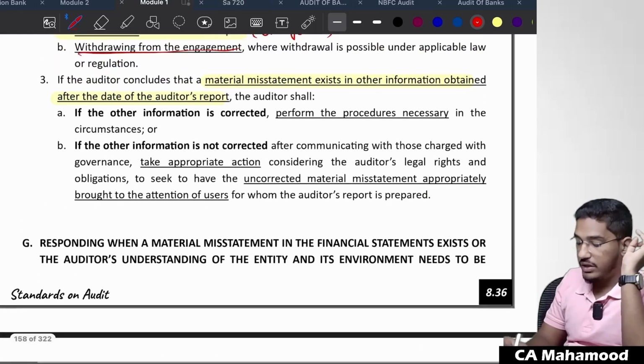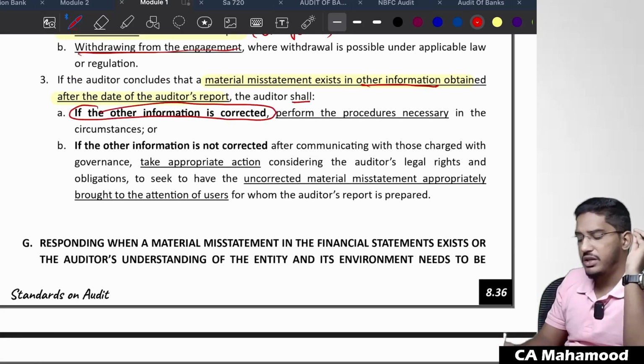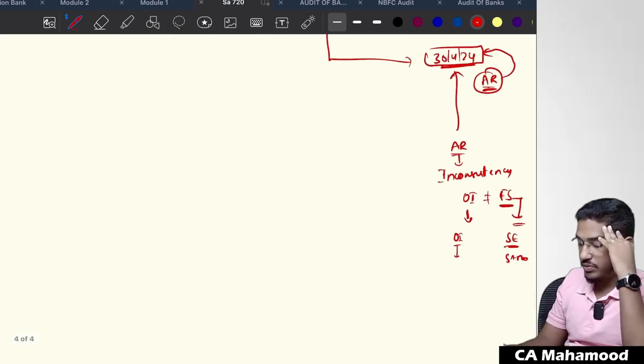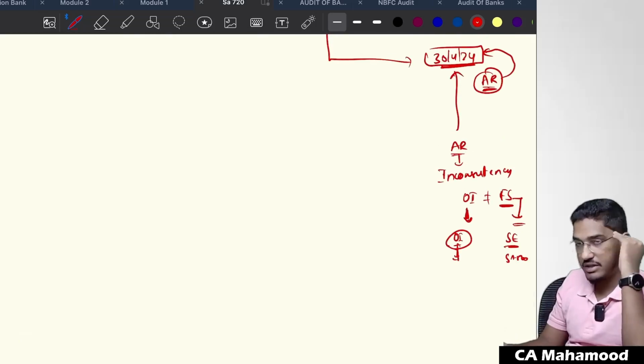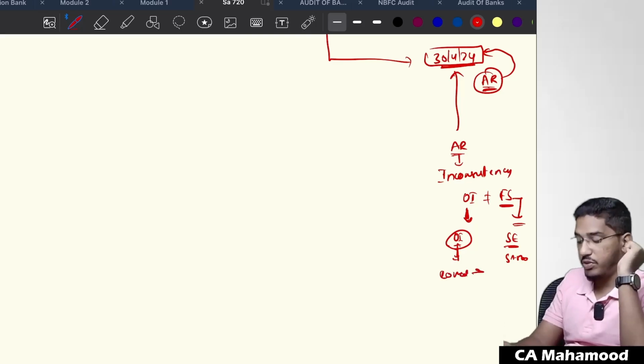If the auditor concludes that a material misstatement exists in the other information which you have obtained after the date of the auditor's report, first, if the management has corrected the other information, the auditor shall check whether the procedures are necessary in the circumstances. If they have agreed and corrected, let us come back here. After the date of the auditor's report, they gave me other information. I found that the other information contains wrong information. Here also, first I will ask the management to correct it. If they correct it, well and good. I will check whether they have done the correction properly or not.